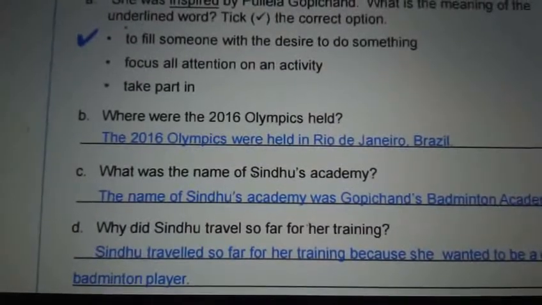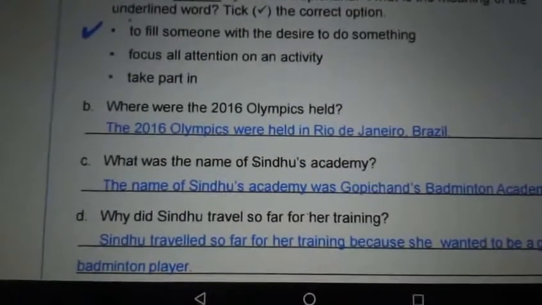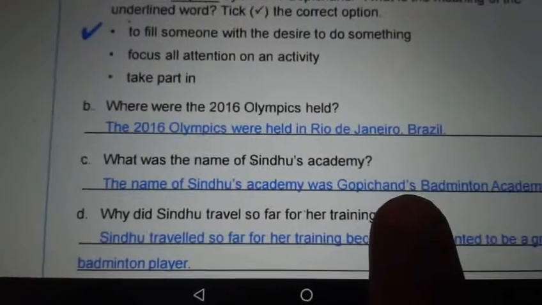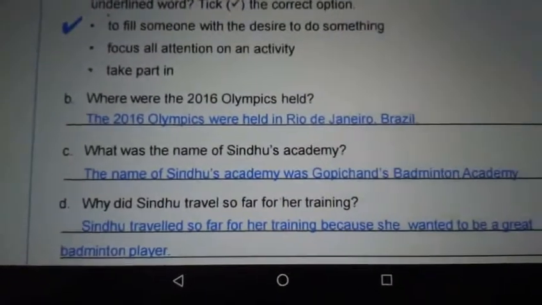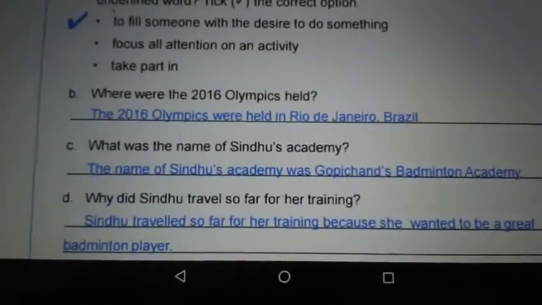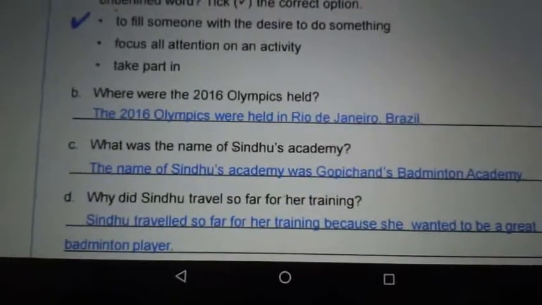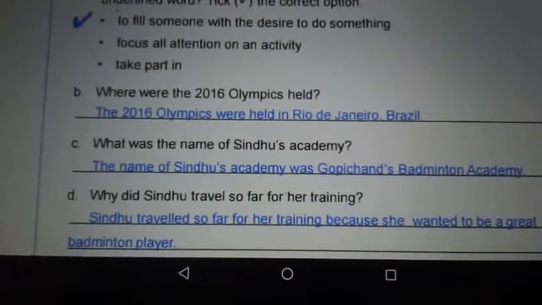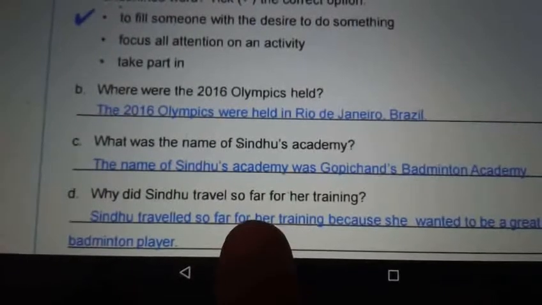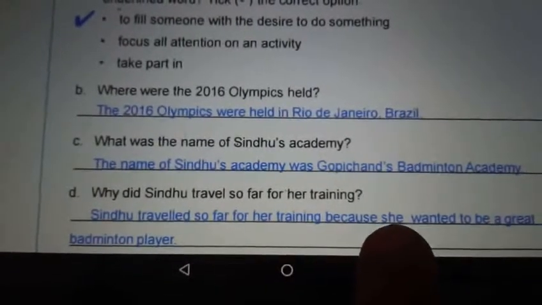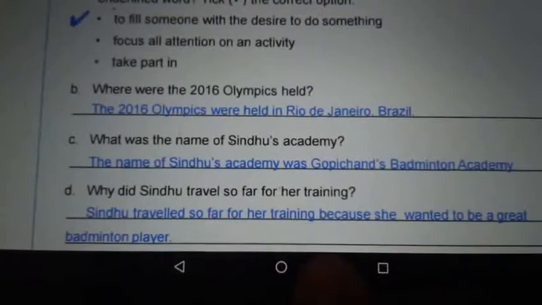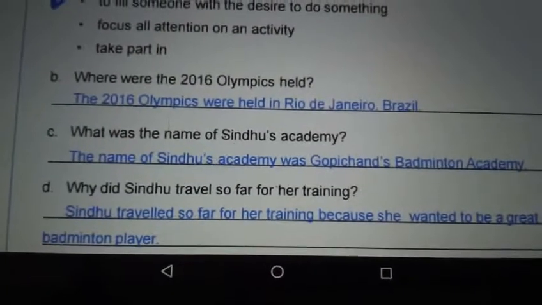What was the name of Sindhu's Academy? The name of Sindhu's Academy was Gopichand's Badminton Academy. Why did Sindhu travel so far for her training? Sindhu traveled so far for her training because she wanted to be a great badminton player.